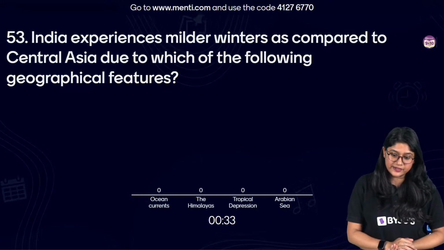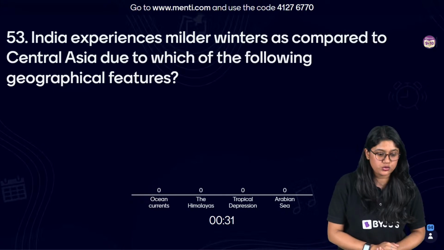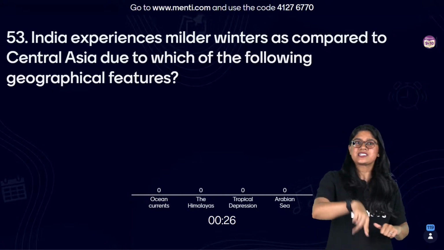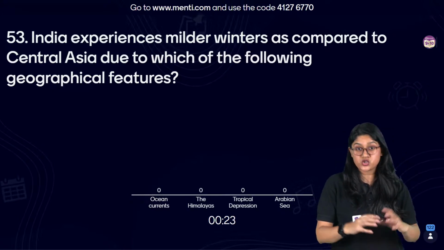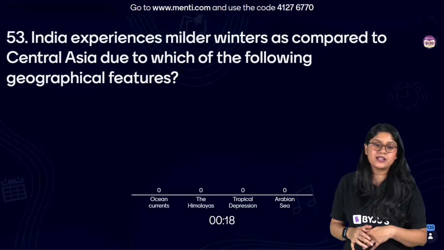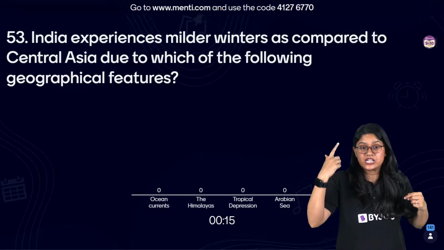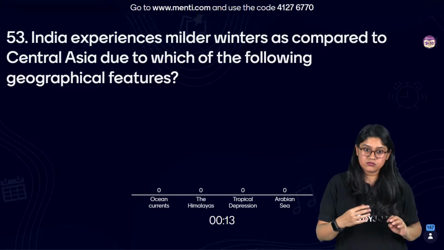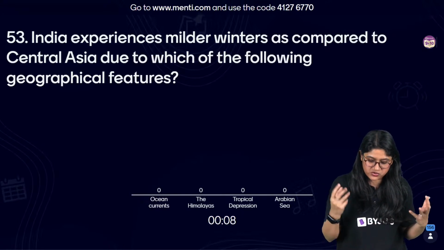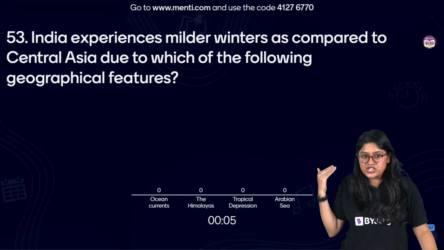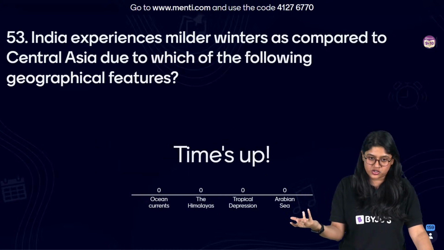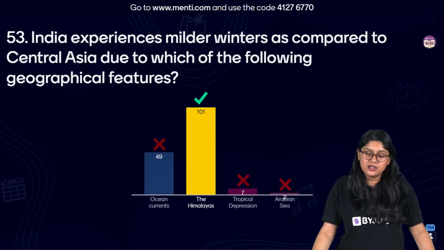Question 53, everyone. India experiences milder winter as compared to Central Asia due to which of the following geographical features? We were discussing, I just said this, right, that these particular structures play a very important role in the climate. Ocean currents, the Himalayas, tropical depression and Arabian structure. See, the question and the answers have a major hint about the geographical features as such. The correct answer over here is option number B, the Himalayas.